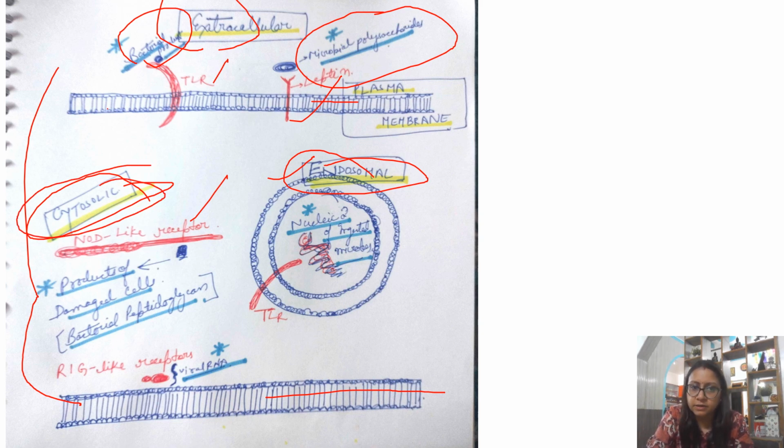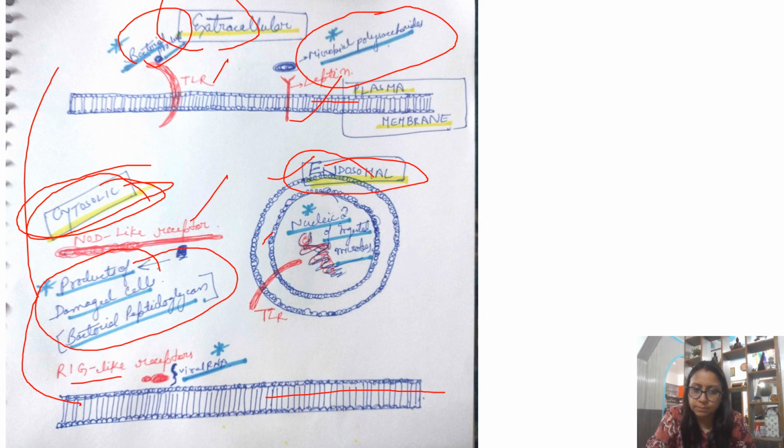Fine. So bacterial products combine with TLRs, and TLRs are also for the nucleic acids of your ingested microbes. And then you have NOD-like receptors, which combine with the products of your damaged cells, that is, bacterial peptidoglycan.